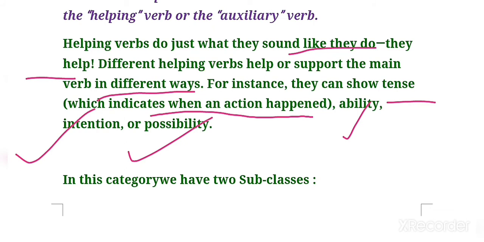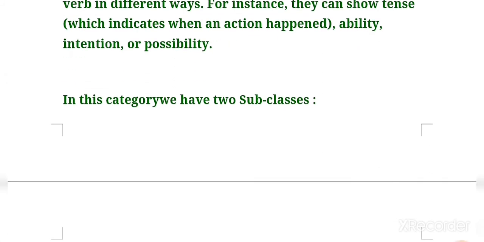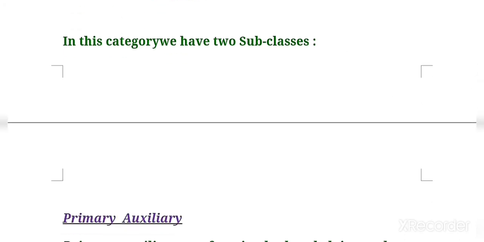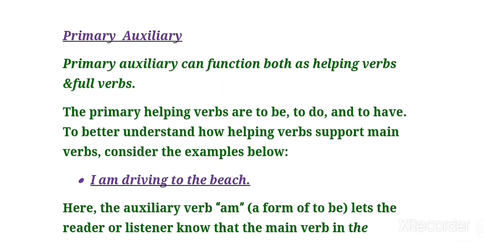So helping verbs are the verbs that always help the main verb in a given sentence, and also they can show tense, mood, intention, ability and possibility. Clear? So in this category we can divide helping verbs into two subclasses. The first is primary, and after that is modal. So what is primary we will be studying first.